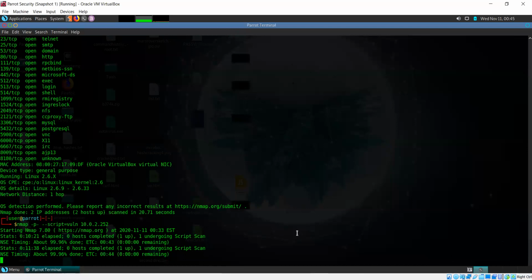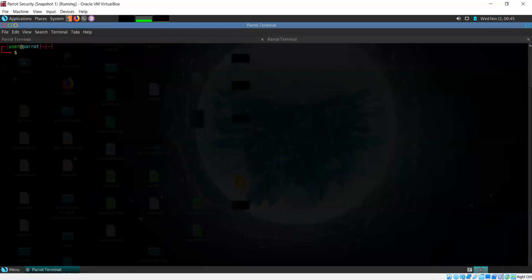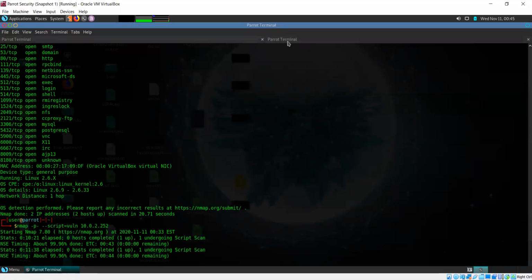In another terminal tab, what I can do is run a version detection scan on our Metasploitable device. And when you set this up on your VirtualBox, you need to be careful that both your systems should be on the same network. Otherwise, the first ping sweep that we did with Nmap won't be able to give you the IP address of your Metasploitable system. So you have to keep that in mind as well.